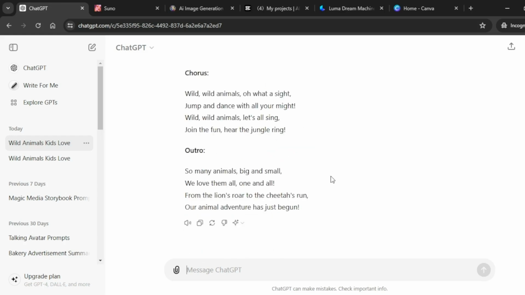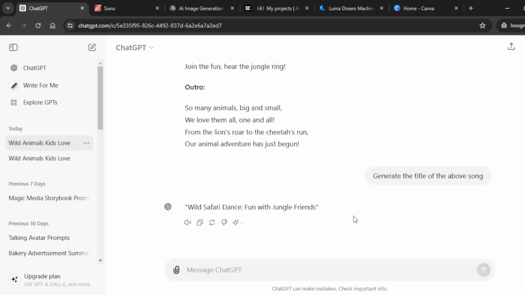From here, we are going to generate a title for this song. And again, we're going to ask ChatGPT to generate a title for the song that it has generated. So I've typed the following prompt: generate the title for the above song, and I'm going to hit enter. ChatGPT has generated for us a title for our song: Wild Safari Dance, Fun with Jungle Friends. I think it's a really good title for this song.